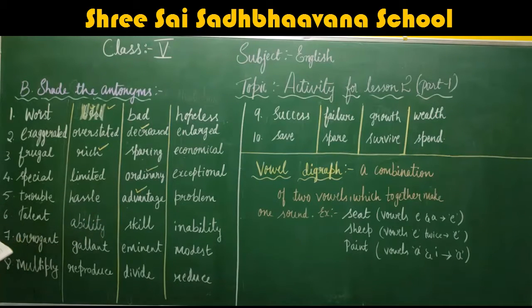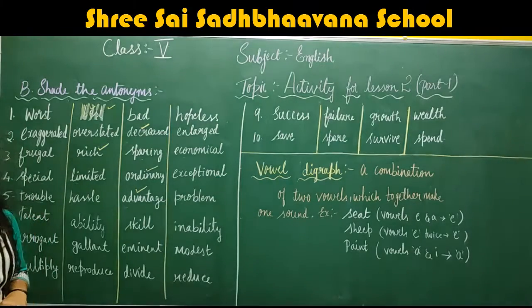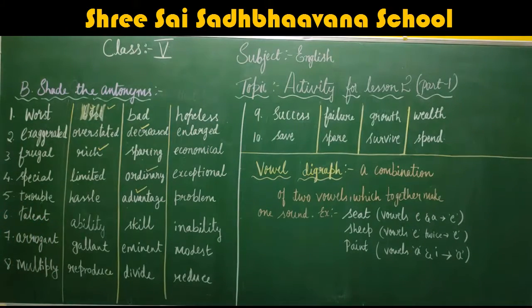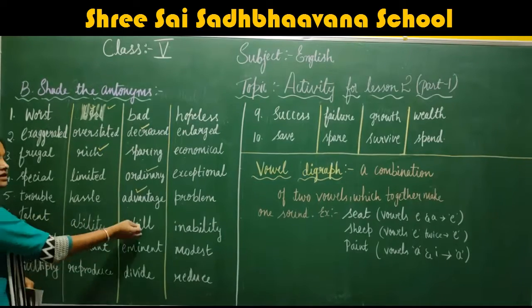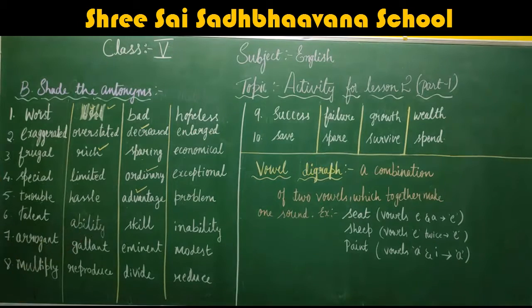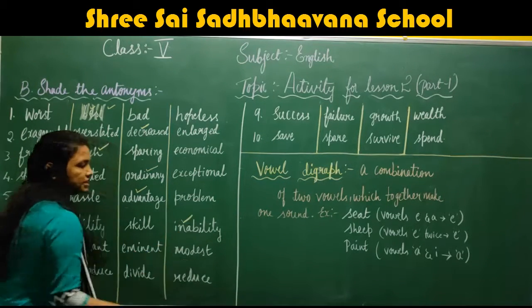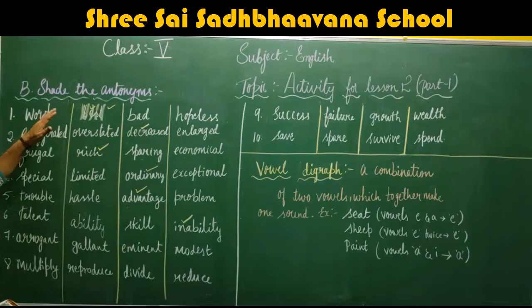Okay, now the next word, talent. What do you mean by talent? The girl is very talented, or the boy is very talented. Talented means having ability and skill. Then the antonym for the word talent is inability. In a simple way, we can say antonyms means opposite words.